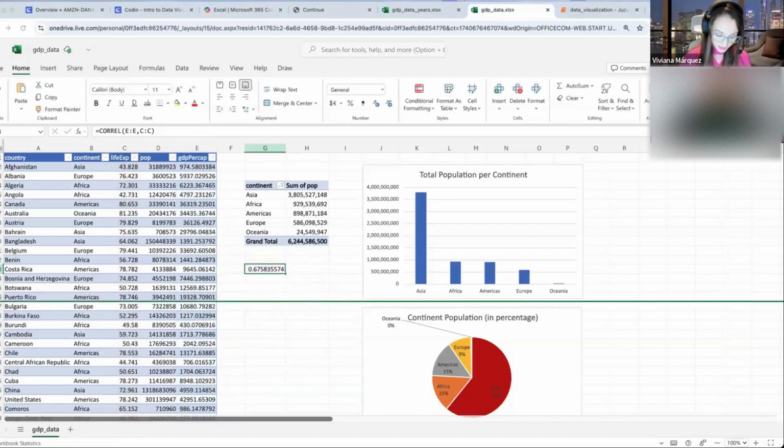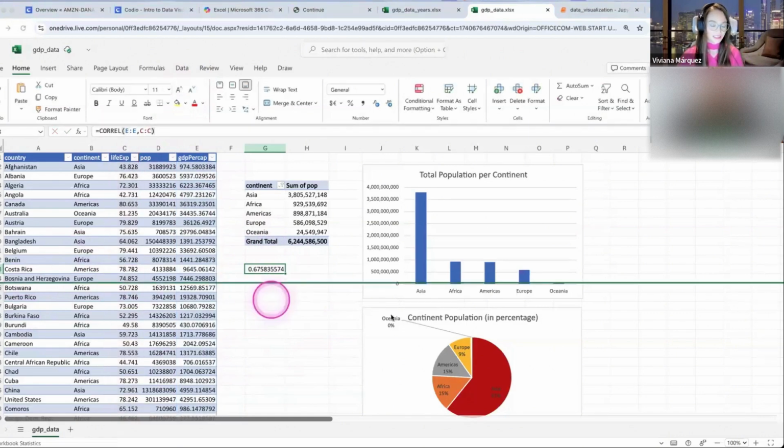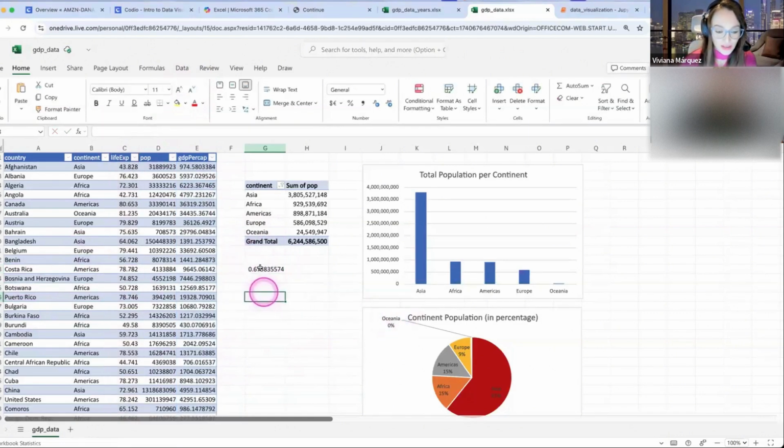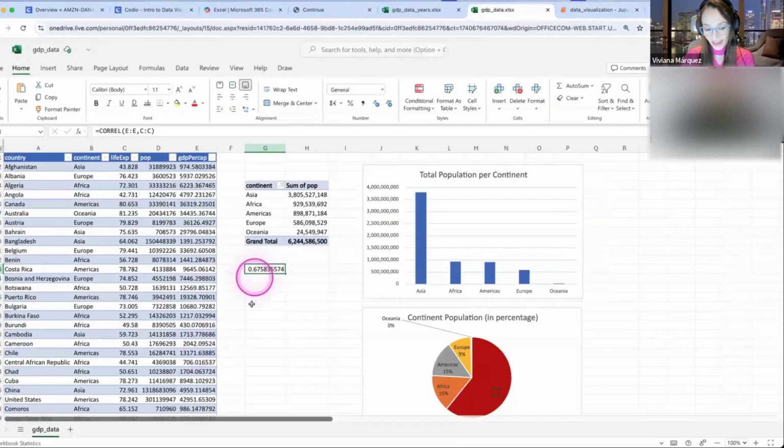A few things that are super cool. I can't paste this formula in the chat. Okay, I pasted it in the chat. A few nice things: by just looking at the plot, I was able to estimate the correlation. And the other way around, by looking at this number, I know that I don't have a perfect diagonal, that I just have an upward trend, but it's a little bit all over the place.